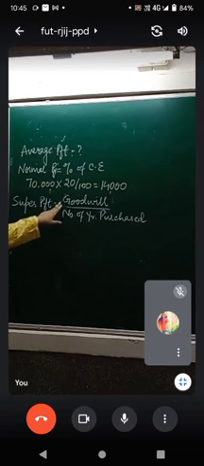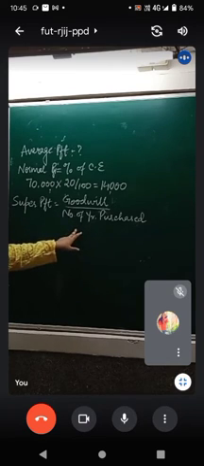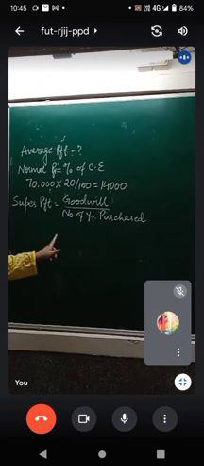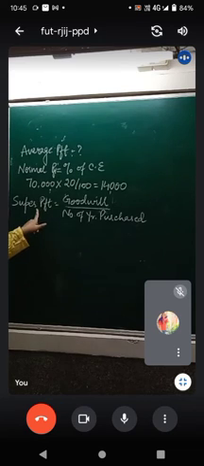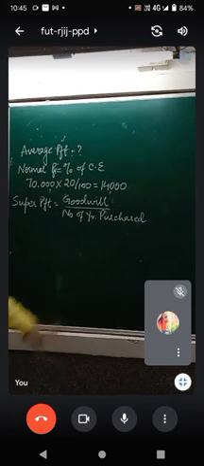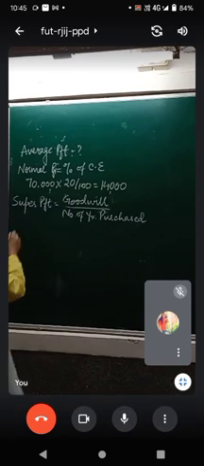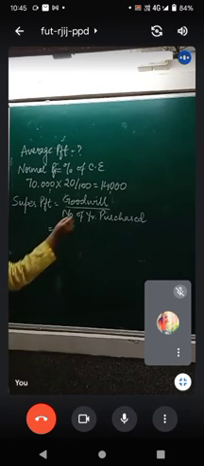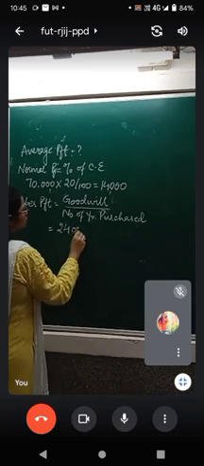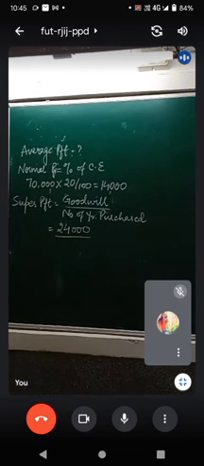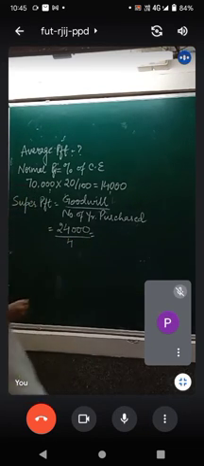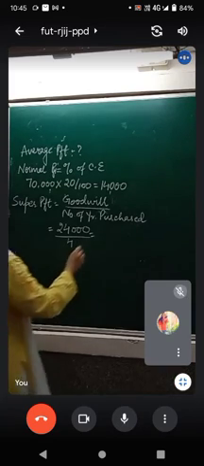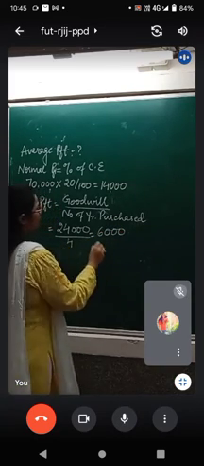Where goodwill was equal to super profit into number of year purchase, upon करके when we cross multiply, the equation turned out to be super profit is equal to goodwill upon number of year purchase. So super profit will be equal to goodwill, which is already given to us, upon number of year purchase. What is the number of year purchase? 5. This is your super profit, which is 6,000 rupees.